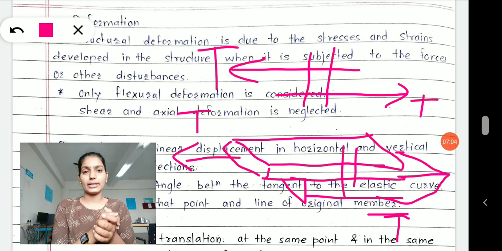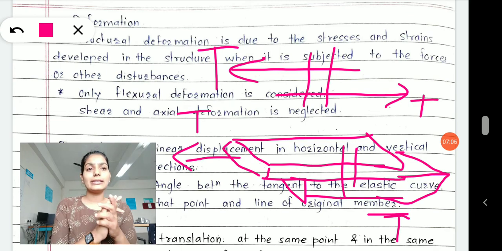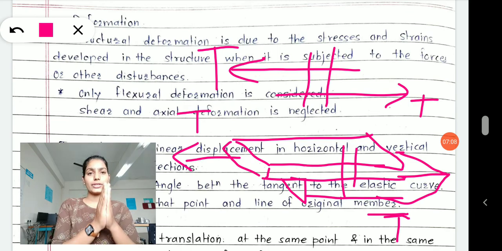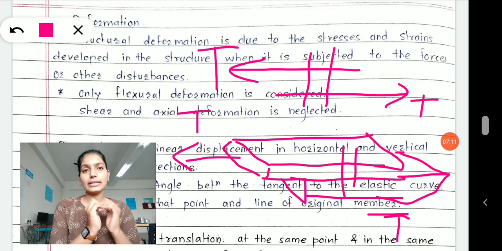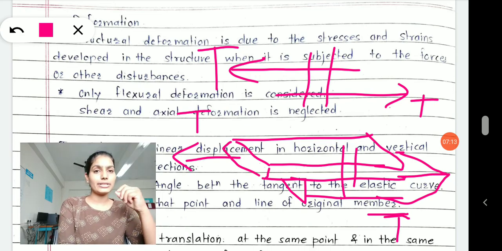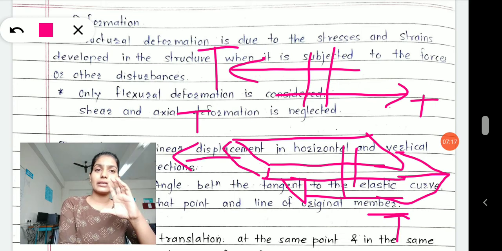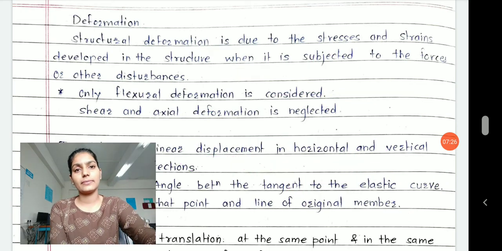A couple is acting at that point, right? Then the body is under shear behavior. But in the structural analysis, which deformation is neglected? Axial and shear deformation is neglected. Only the flexural deformation is considered.